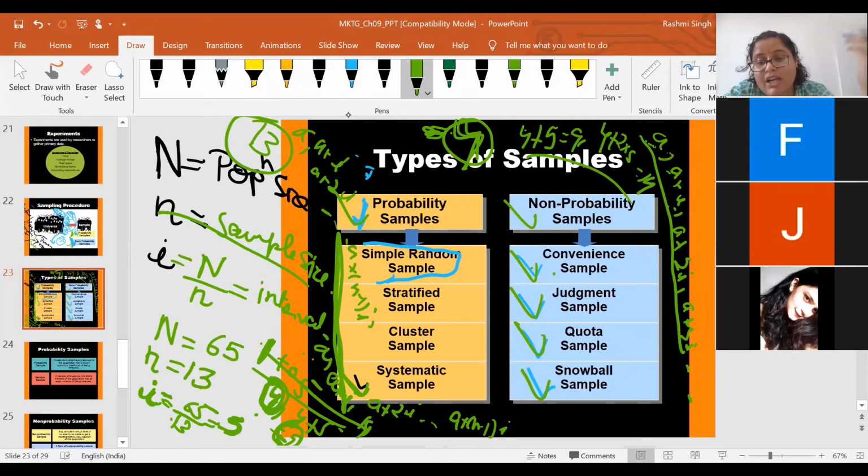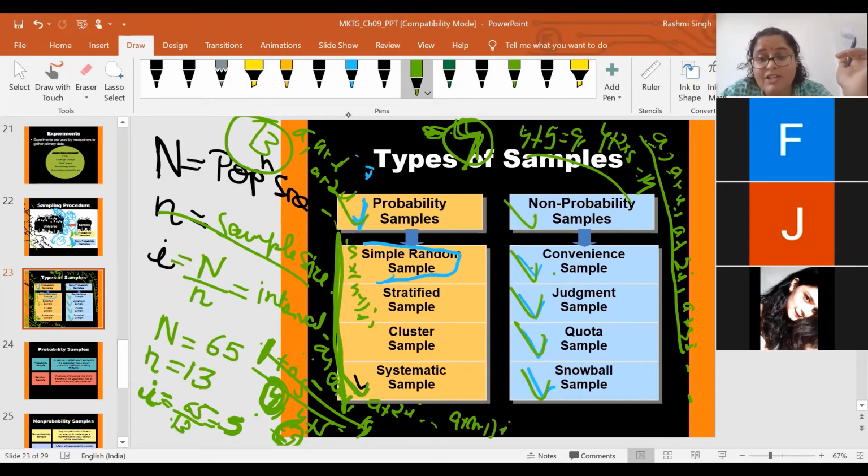So I'll go to any Esplanade, and whoever I find easily available, if it seems that person can give data very easily, I'll collect a sample from that particular respondent. So that is convenience, totally based on where the researcher can easily get the data.